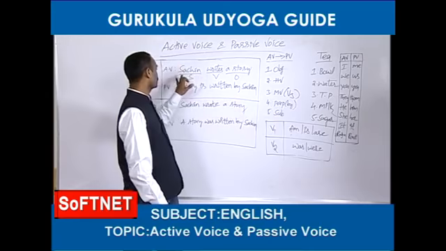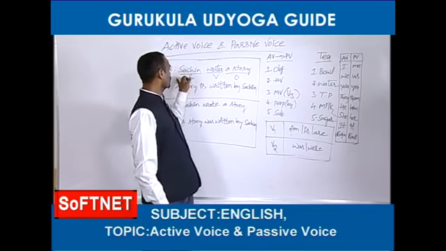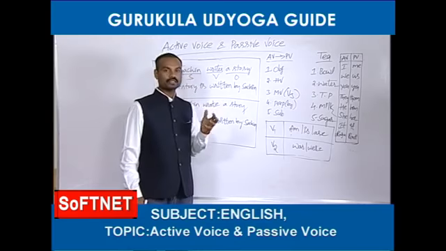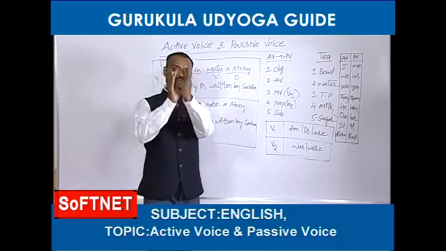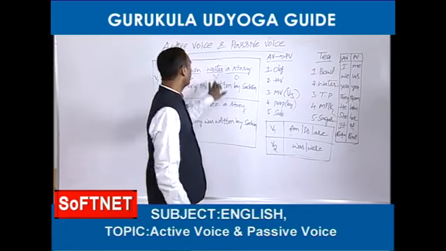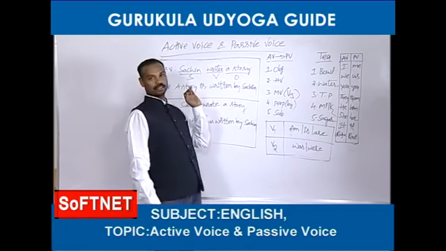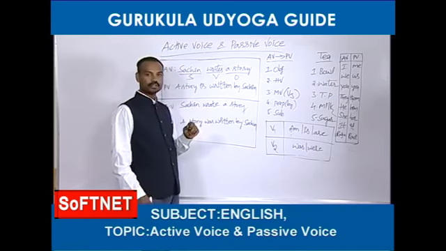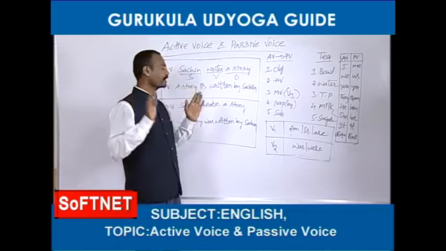Then the subject: Sachin. Sachin is the subject. How to find out the subject? Whenever you want to know where the subject is in the given active voice, you should go to the verb and ask a question with who. Who writes? Sachin. The coming answer is called the subject. Did you understand, friends? Very simple, friends.